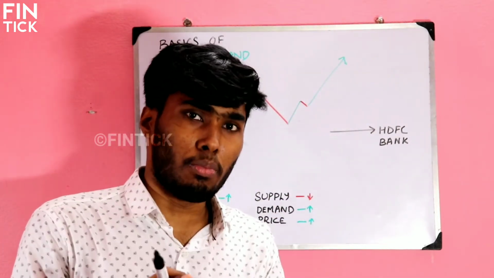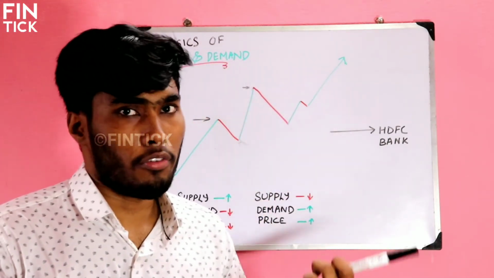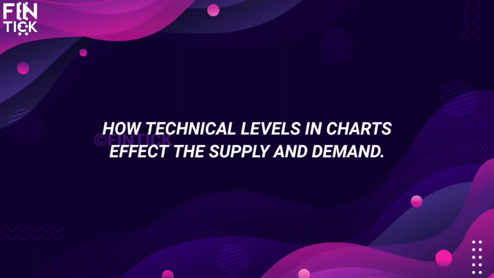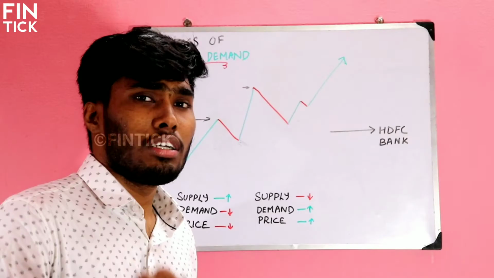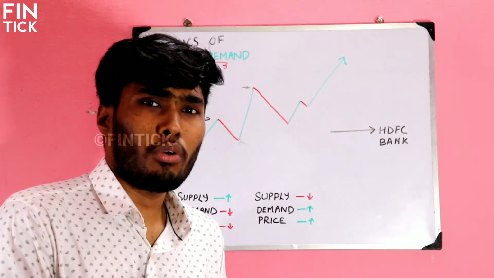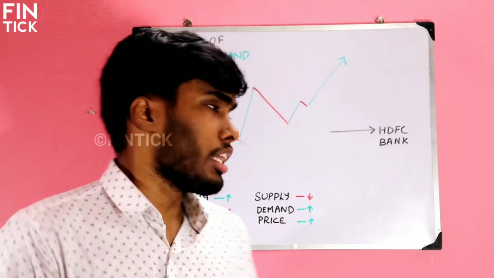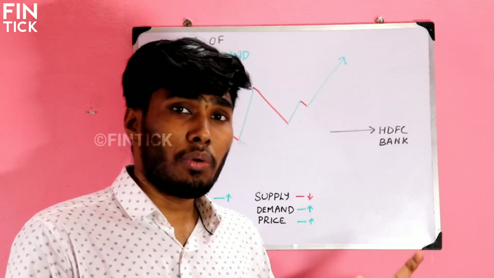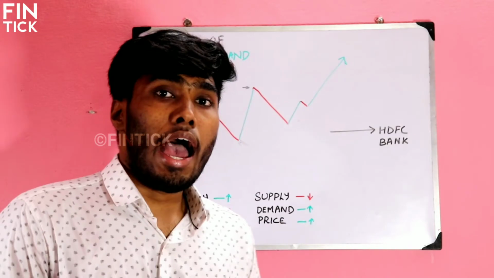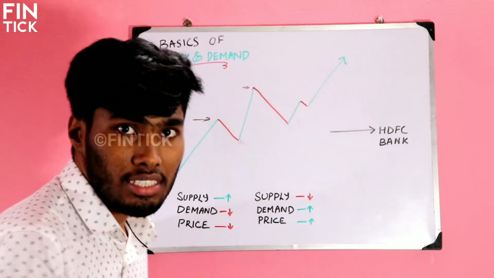It is very simple. There are many factors that are affecting the supply and demand of stocks. Now in this example, I have explained only one thing. I have talked about a management issue or something like that. If any news comes, it will affect the market. That's why the market is always fluctuating. And also, the supply and demand works based on the technical levels in the chart.